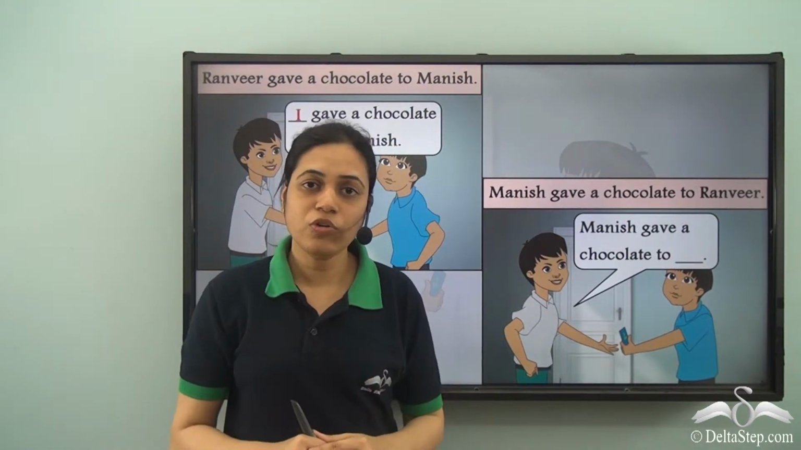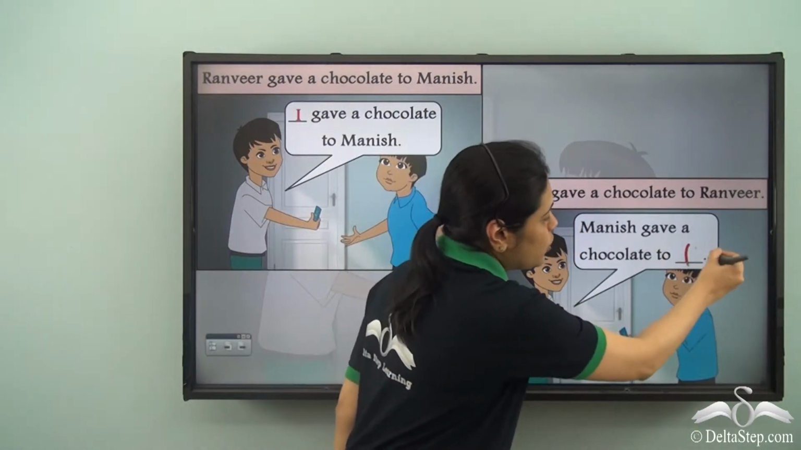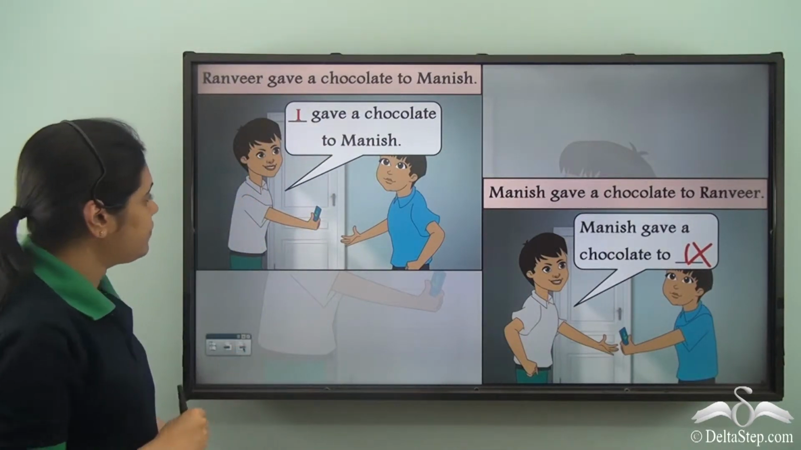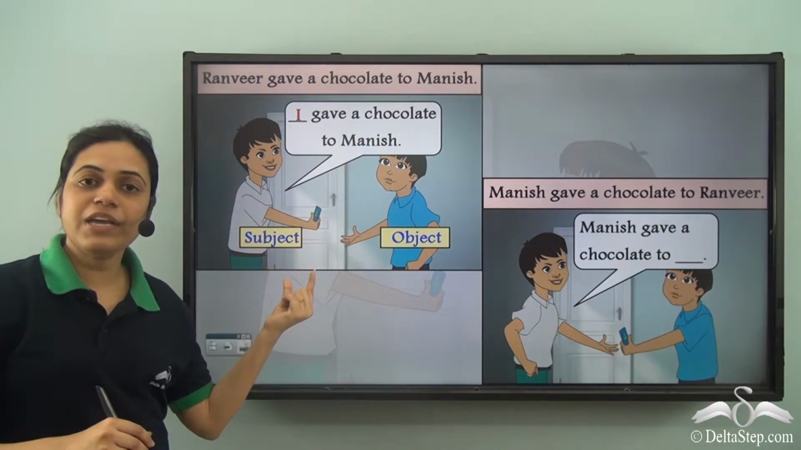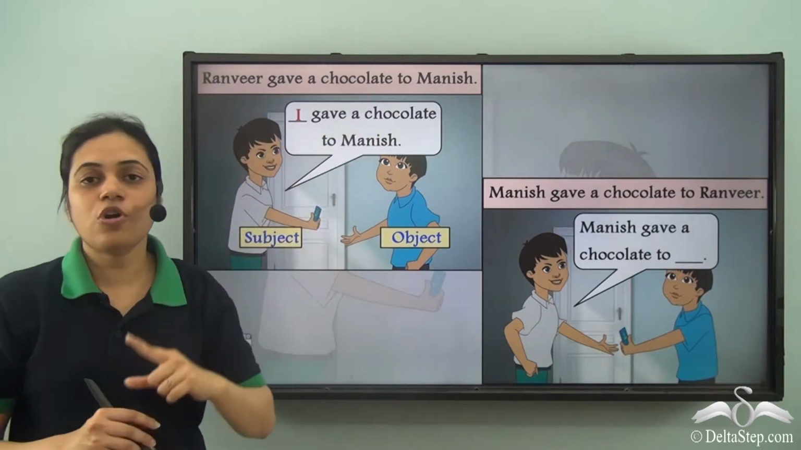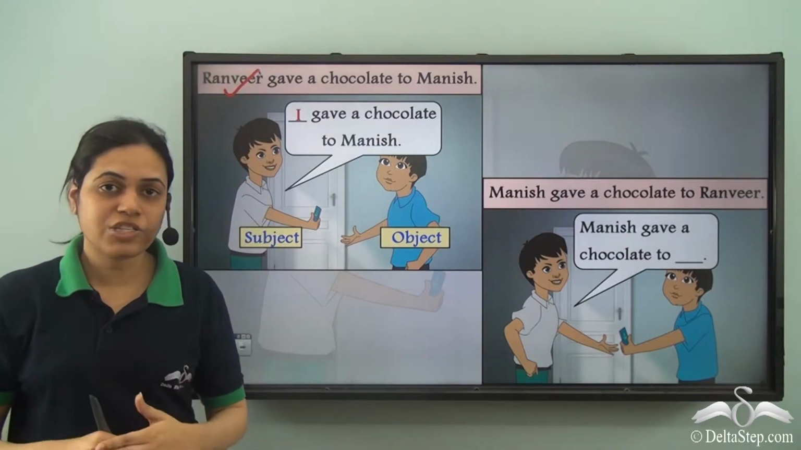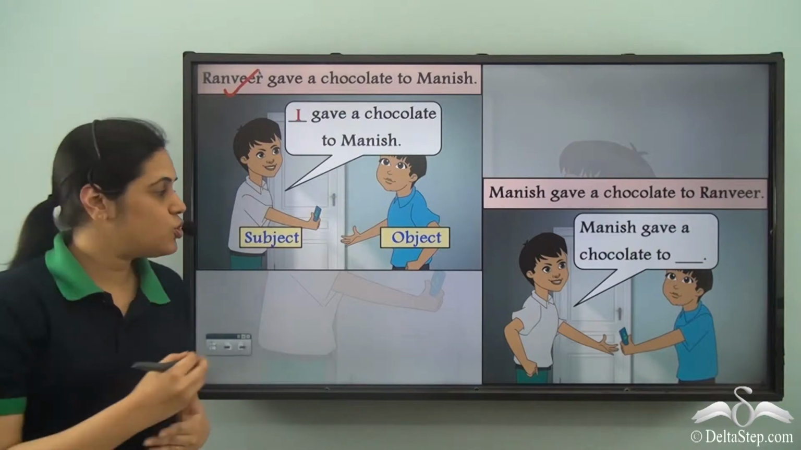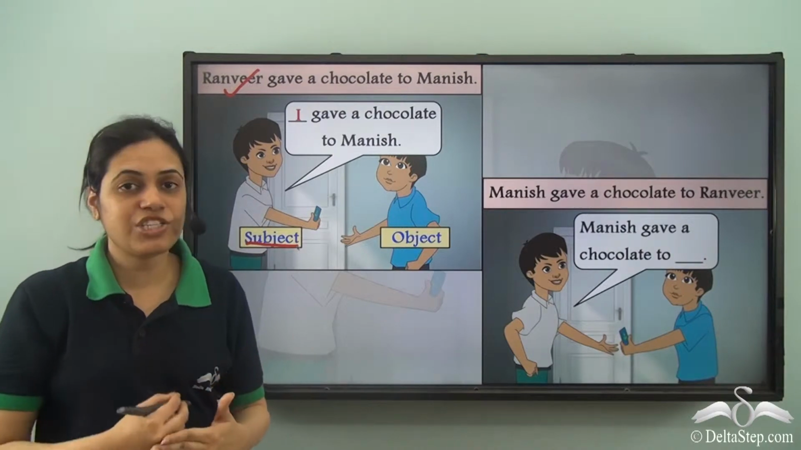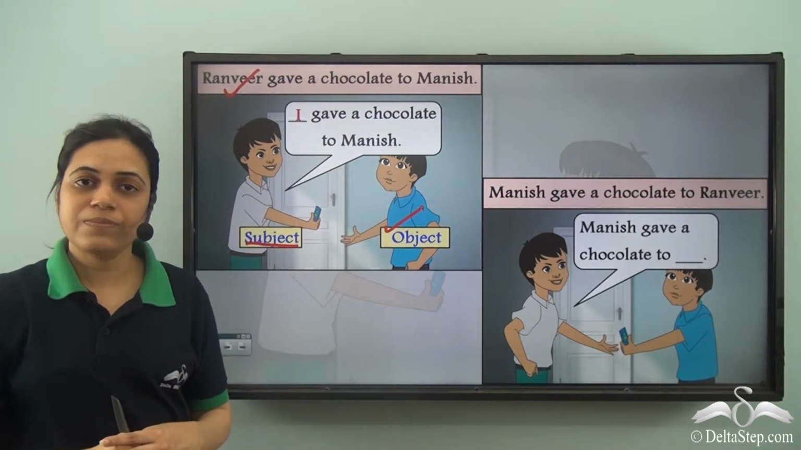So what will be the pronoun used? Will the pronoun used be I? No, the pronoun used will not be I. Let us see. In this case, Ranveer is the subject of the sentence. Ranveer gave a chocolate to Manish. So Ranveer is performing the action. He is the doer. The doer is the subject, and Manish is the receiver. That is, the action is being done upon him. So Manish is the object.